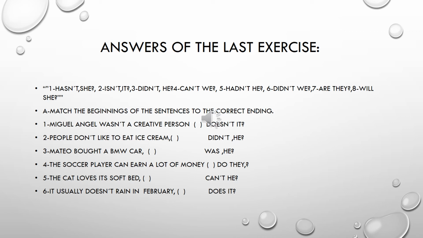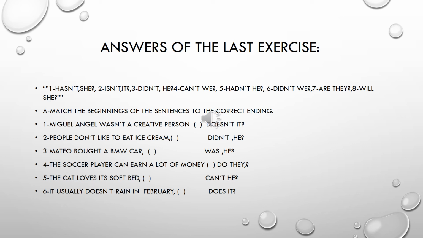Number 2. People don't like to eat ice cream. It's not difficult, this one. We have the auxiliary don't. So you have the negative don't. Look for the positive form of don't. Do they. Very good, because people is they. So people don't like to eat ice cream, do they?